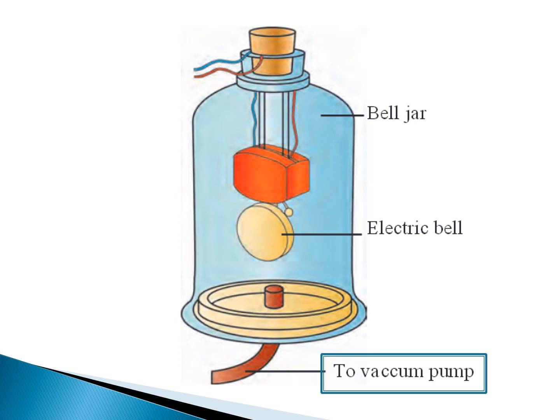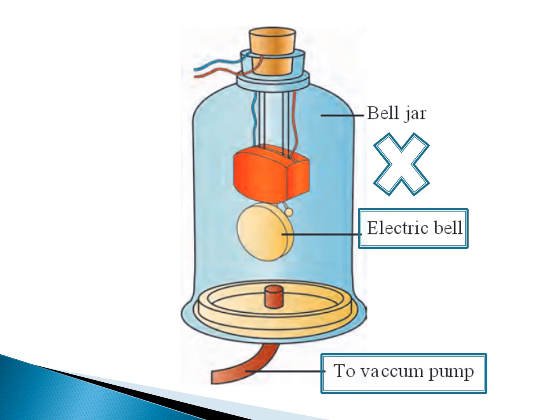Now I switch on the electric bell. There is not a single air molecule in the bell jar, but the electric bell is vibrating. Do you think you will be able to listen to the sound? No. Why is there an absence of sound here?